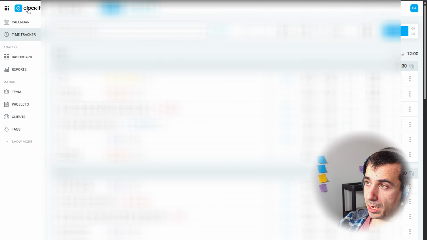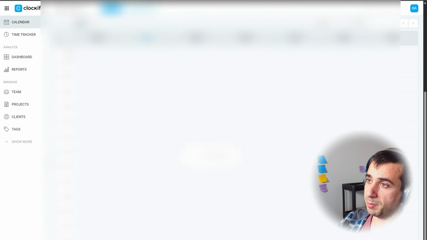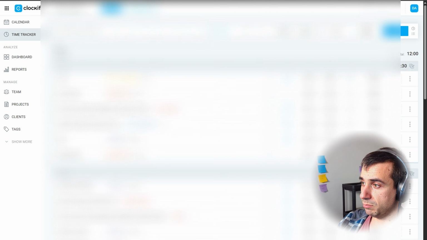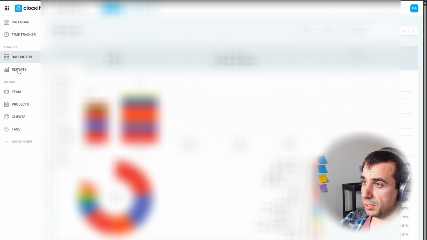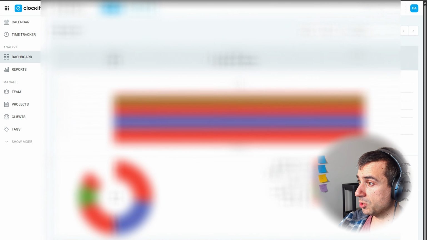So the way I think I'm going to work on this is I'm going to basically build a Clockify clone, sort of, that would be free. Some of the features of this app, I think it's a pretty simple app. Like I don't need the mobile punch or anything. I just want to be able to track my time. I like the calendar view. I like to be able to track it like this, and I like to have little dashboards where I can choose any of my customers, right? That's something that I enjoy.